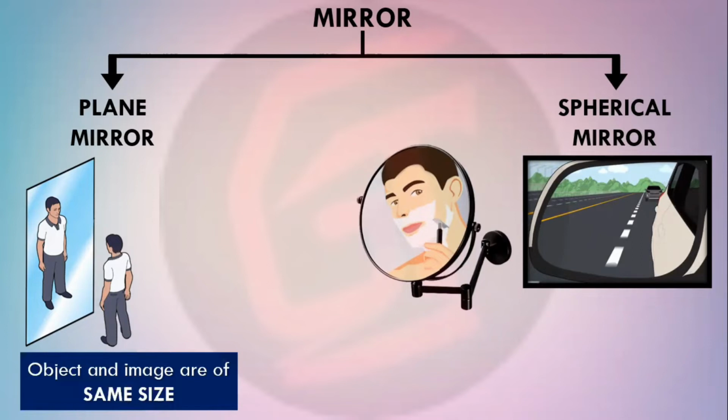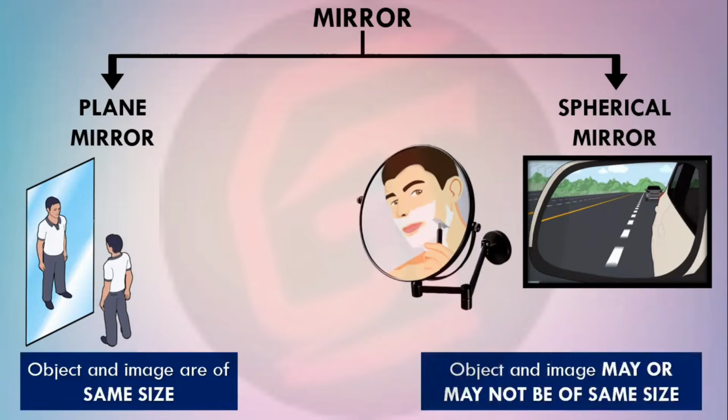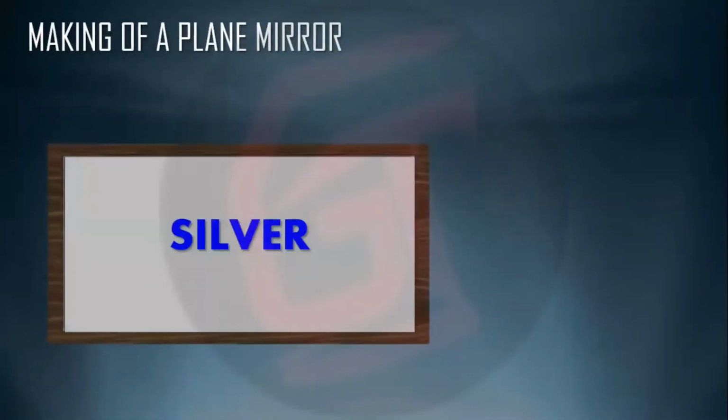So in a plane mirror, object and the image are of the same size, but in a spherical mirror, object and image may or may not be of the same size. In the rear view mirror of cars and bikes, objects in the mirror appear closer than what they actually are, and they appear a bit bigger also. We'll go to the next module, how a plane mirror is made.